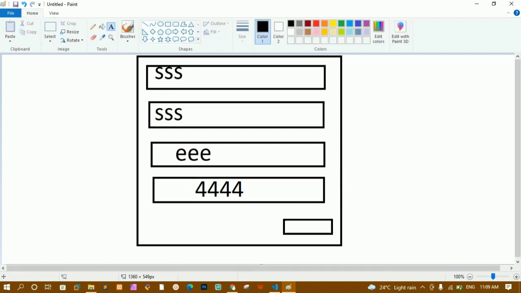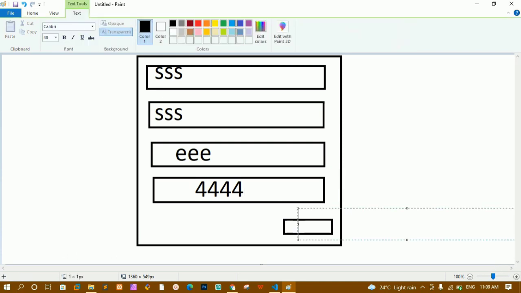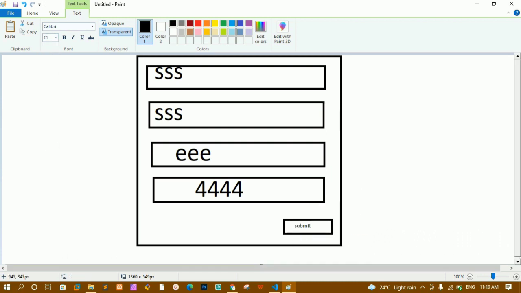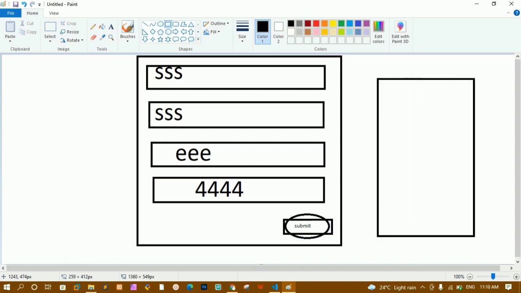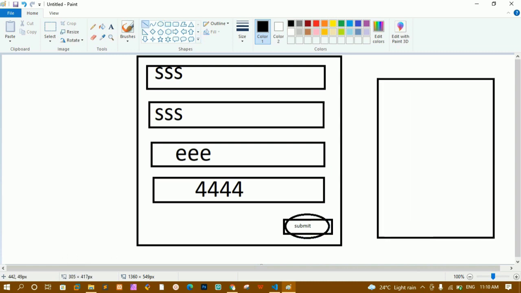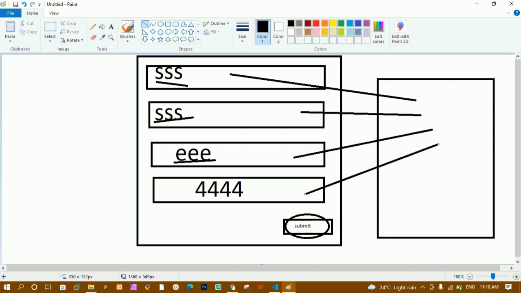Now here this is our submit button. Let me just write here submit button. Here we will be having one submit button. Now this user has entered all this data. Whenever user clicks on this submit button, the data will be sent to the server. Inside this server, whatever data we are having here, that data will be stored. And whenever you need this information, you can directly send a request to the server. Then the server will process the data and the data will be sent to you.